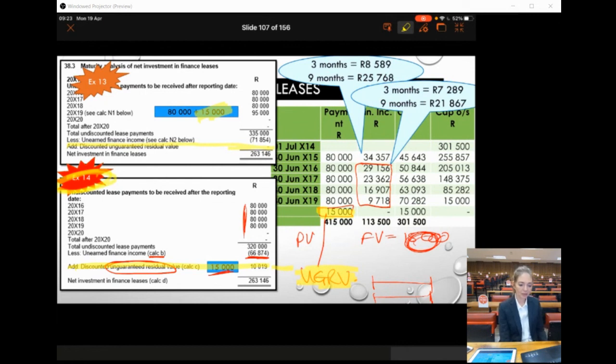Okay, Mr. Schmidt, what would happen if the deposit is of such a nature that it will be repaid to the lessee upon return of the asset? Well, then that is going to be part of your future value. You're going to have a negative future value, a payment that needs to happen at the end of the lease term. So we'll take that into account, and that will be included in your interest rate implicit in the lease.